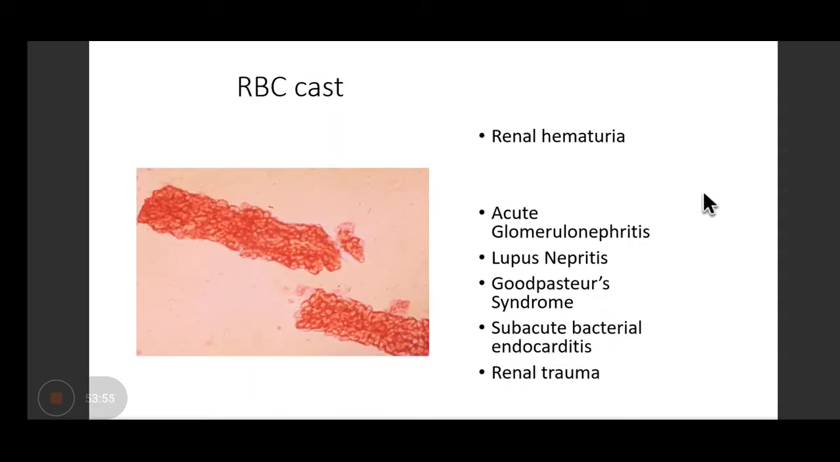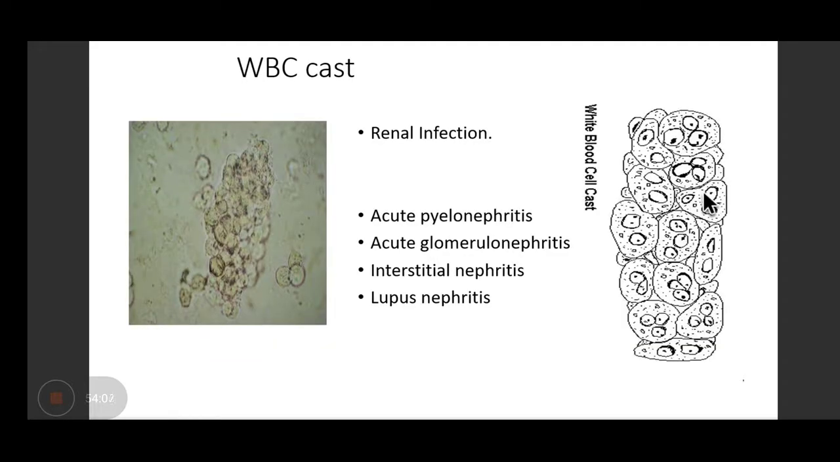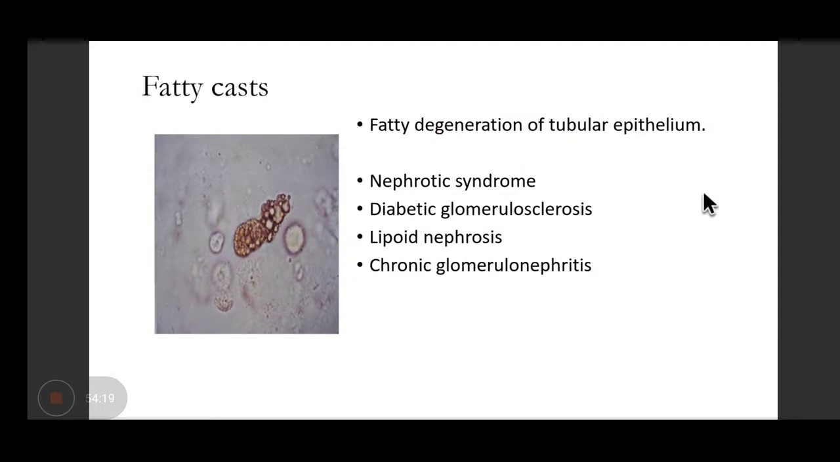Then RBC cast can be seen in acute glomerulonephritis, lupus nephritis, Goodpasture syndrome, renal trauma, or subacute bacterial endocarditis. WBC cast, it can be seen in renal infections, acute pyelonephritis, acute glomerulonephritis, interstitial nephritis, and lupus nephritis. Fatty cast. It is formed because of the fatty degeneration of tubular epithelium, seen in nephrotic syndrome, diabetic glomerulosclerosis, lipoid nephrosis, chronic glomerulonephritis.